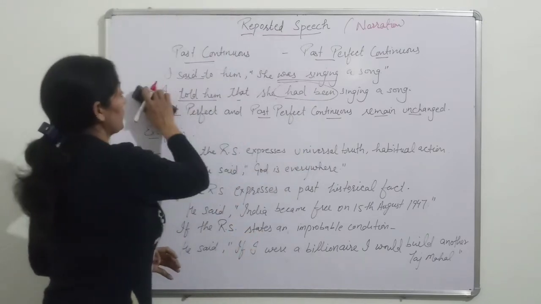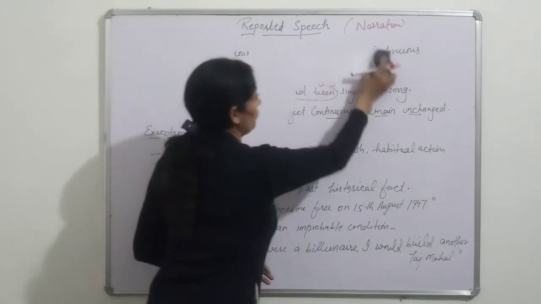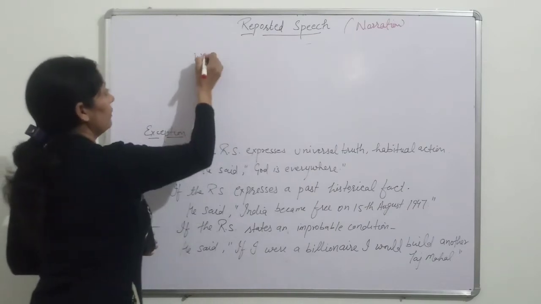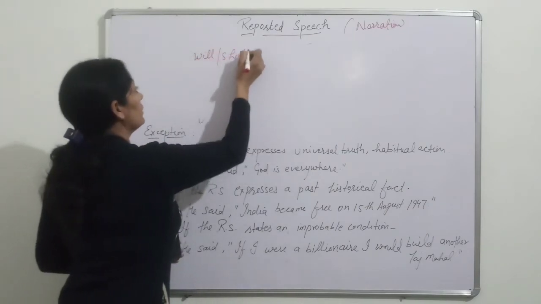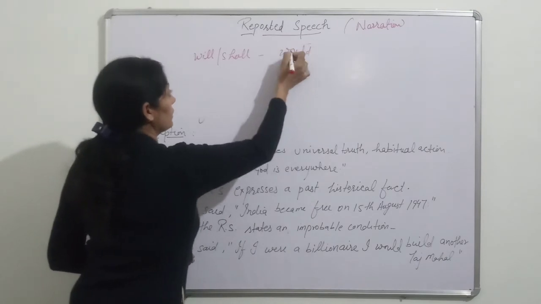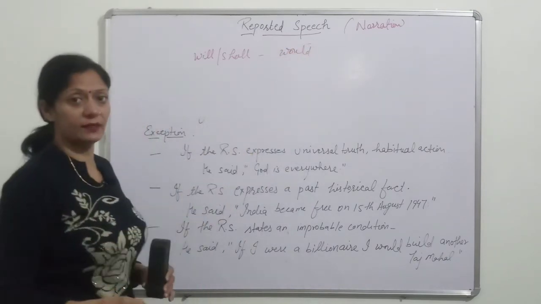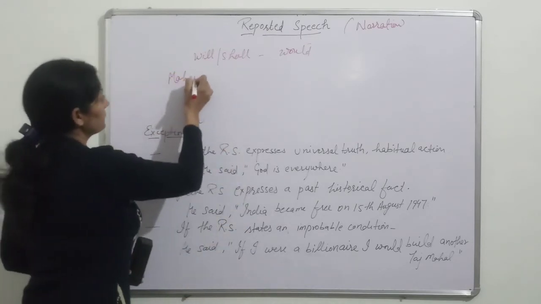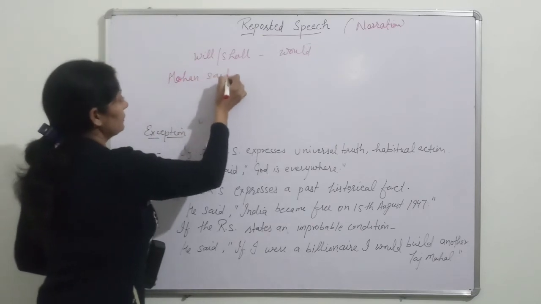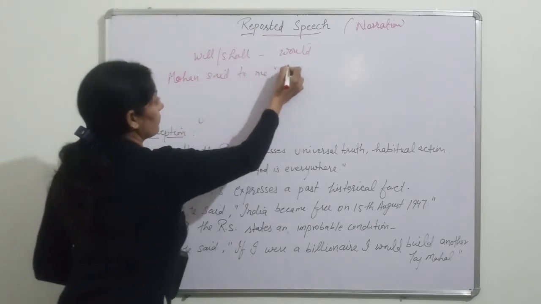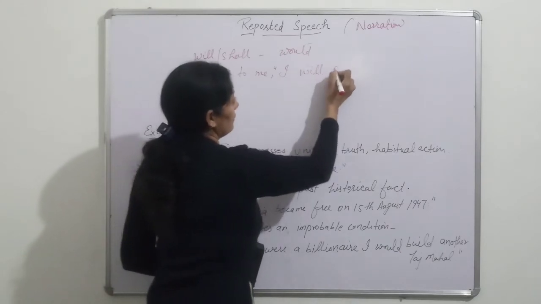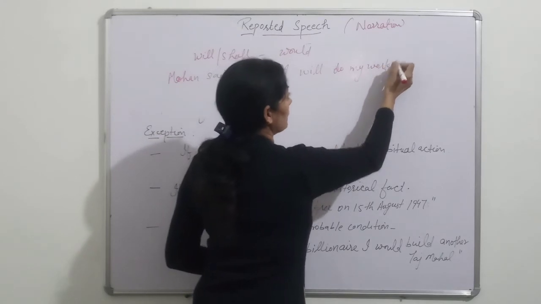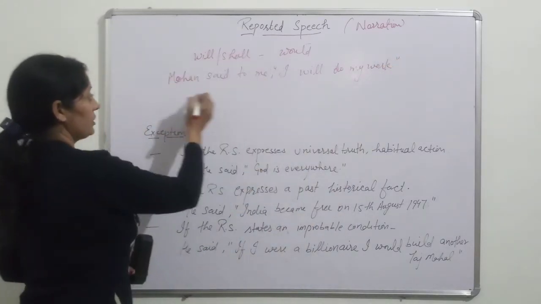Students, also see how to change future. In future, we see will or shall. Only will or shall are changed; mostly we change it into would, but sometimes according to the sense of the sentence, shall is changed into should. Mohan said to me, I will do my work. This one is future indefinite. So will is changed into would.